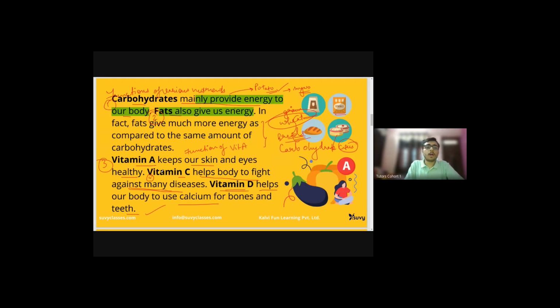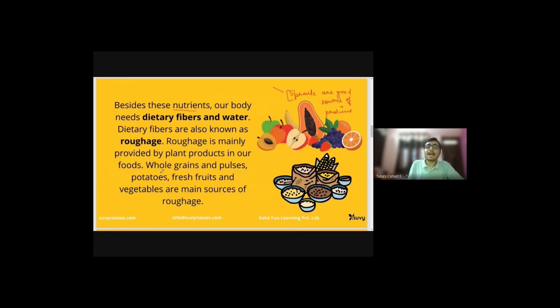Now in addition to these nutrients, our body needs dietary fibers and water. If we don't drink water, we will fall ill. But water was nowhere covered in these nutrients. It is required by the body for the digestion of food, right? Dietary fibers are also called roughage. What is roughage basically? These are the dietary fibers, and these are sourced from plants.